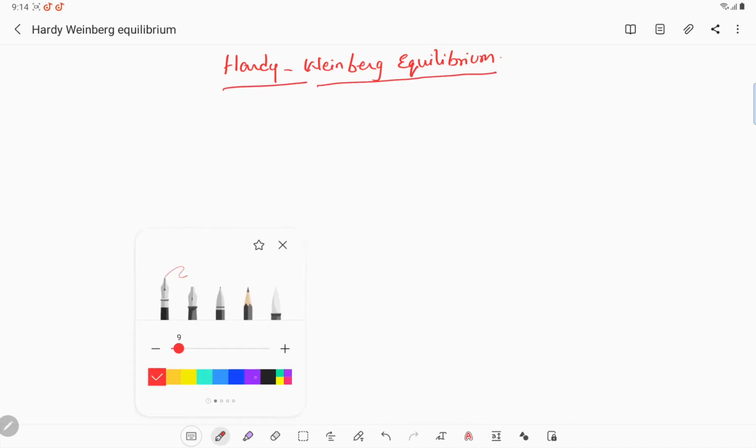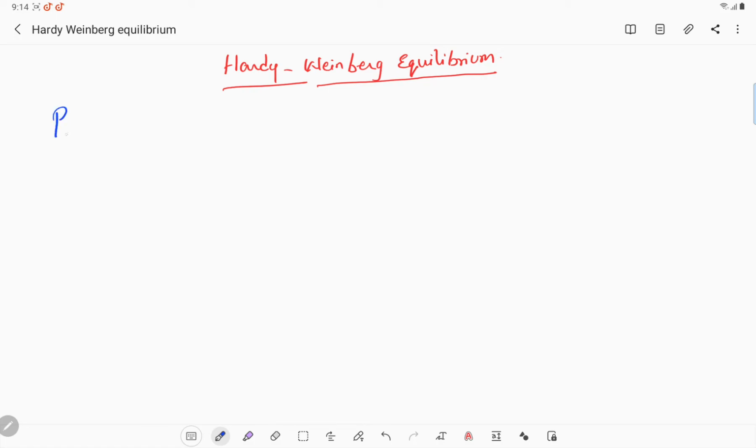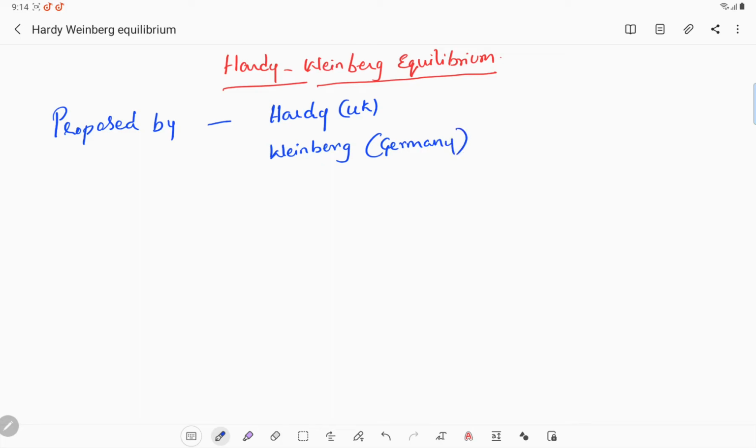So who proposed this one? The name itself they have given. Hardy-Weinberg equilibrium was proposed by Hardy of UK and Weinberg of Germany. So what does the principle say?